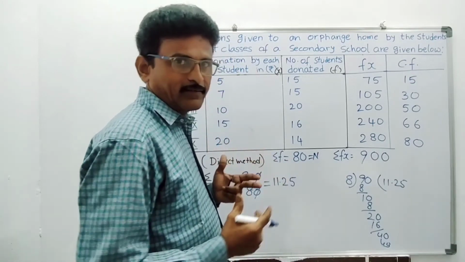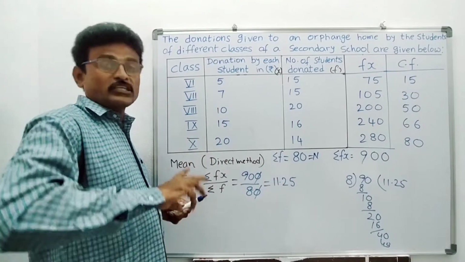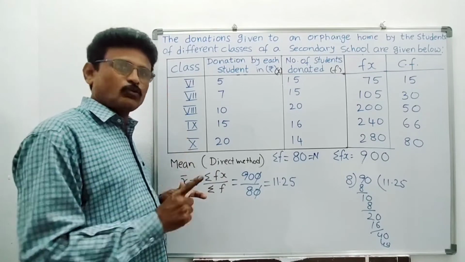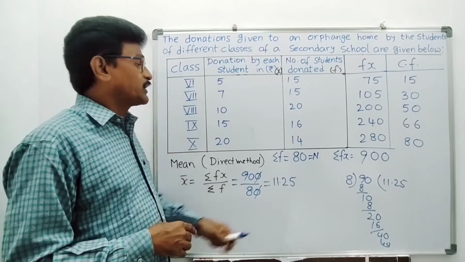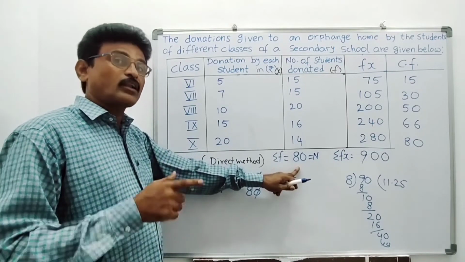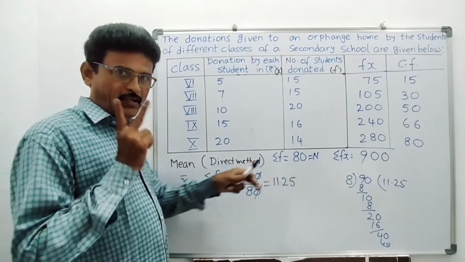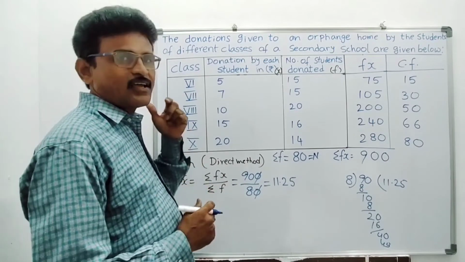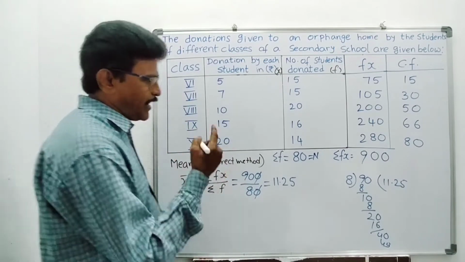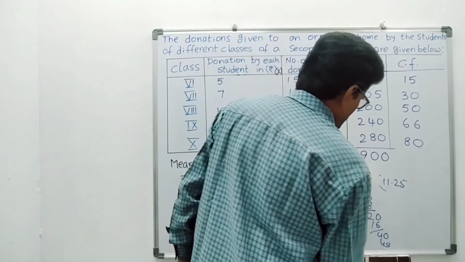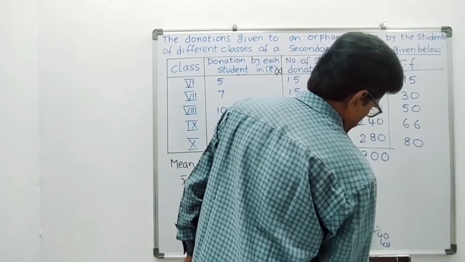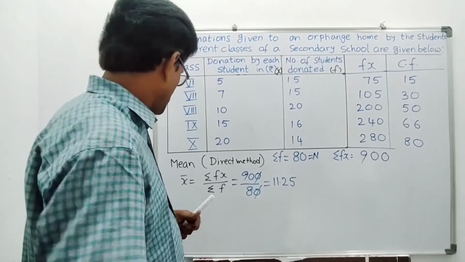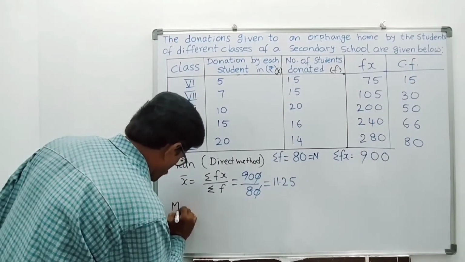So median, that is exactly the central value. If the number of observations is odd, then exactly one value is there as the median. But if the observations are even, then we have to find the two values in the middle and find the average of the two values. That is the rule to find the median. So here we are getting n as 80, an even number. So to calculate the median, we are doing it now.